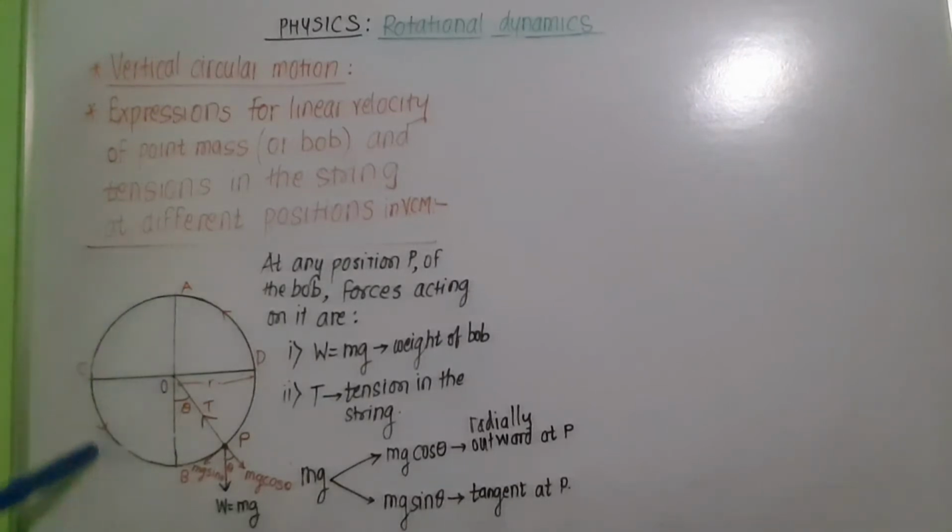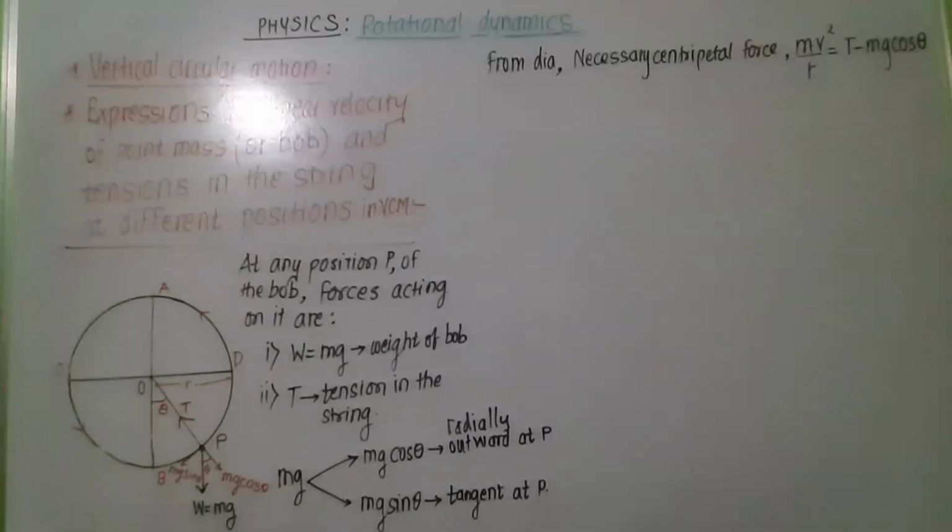So along this path what happens? It assists speed, or forces in the same direction as that of the velocity. So speed of the particle goes on increasing along path A, C, B, that is from uppermost position to the lowermost position, and this is the reason why the magnitude of velocity continuously changes in vertical circular motion. So we can say that vertical circular motion is non-uniform circular motion.